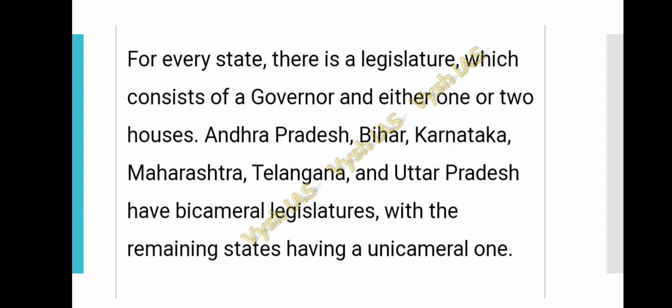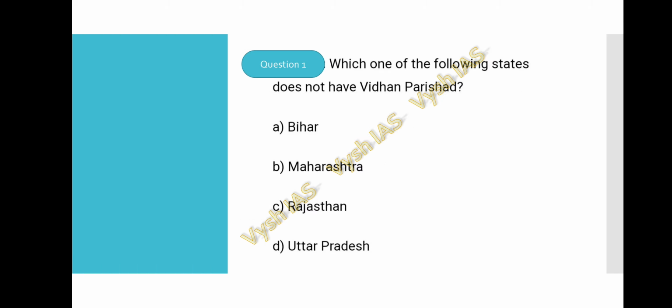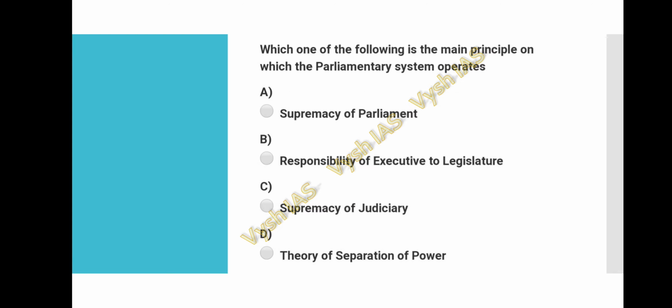Andhra Pradesh, Bihar, Karnataka, Maharashtra, Telangana and Uttar Pradesh have a bicameral legislature, with the remaining states having a unicameral one. So in the given options, Bihar, Maharashtra and Uttar Pradesh are present. So Rajasthan does not have a bicameral legislature. So Rajasthan is the answer for this question.